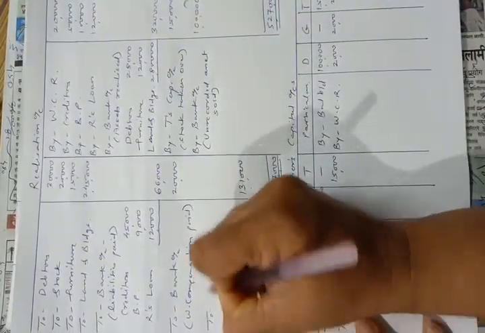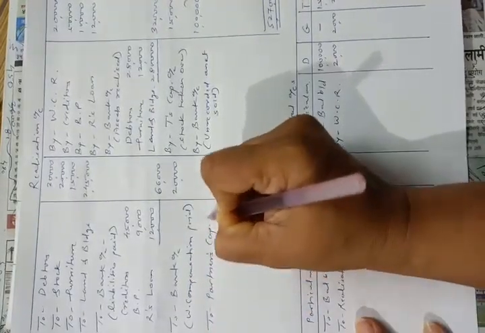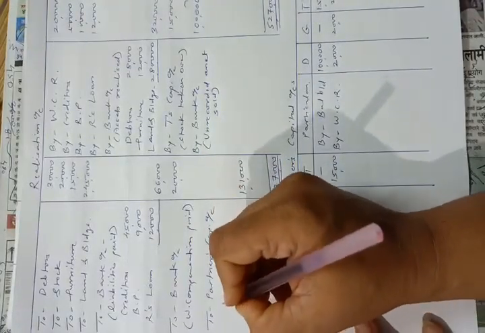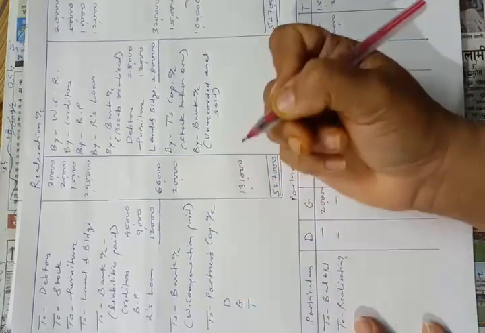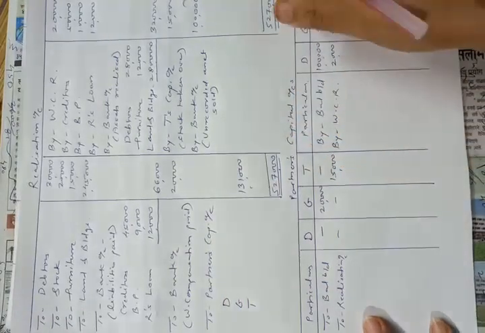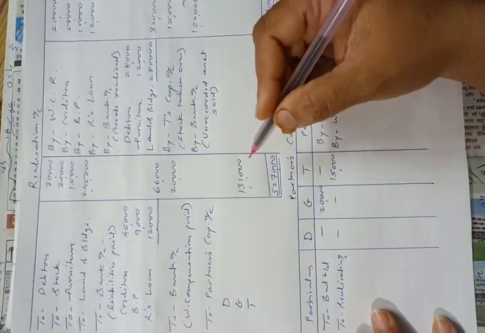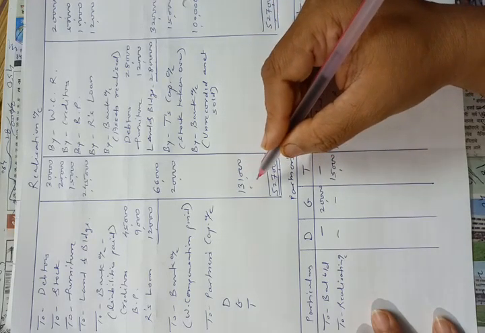So, the partners' capital accounts. There are three partners, D, G and T. You can write here realization profit distributed between the partners. The ratio is equal, that is 1:1:1. So we have to divide it by 3.